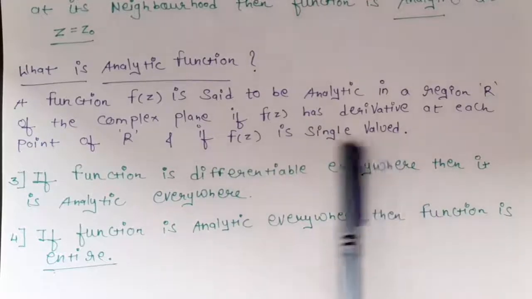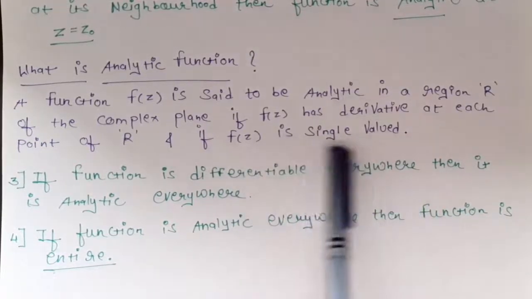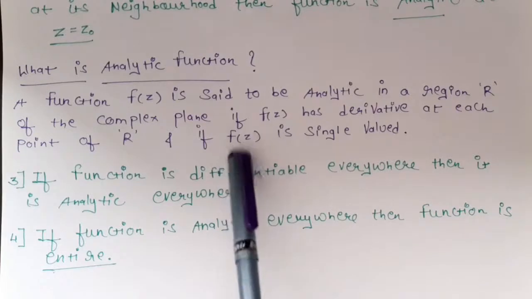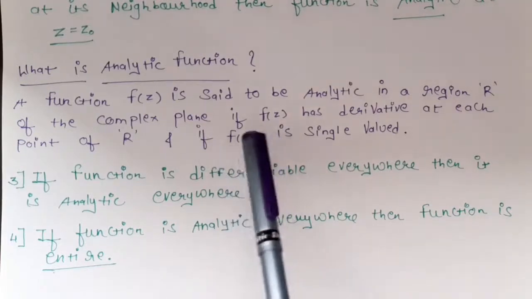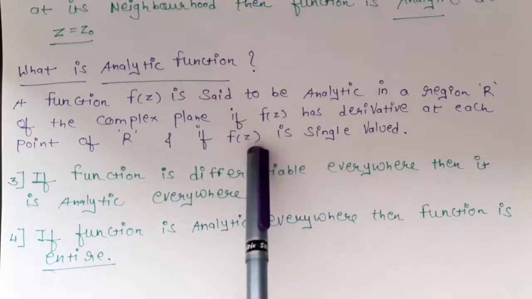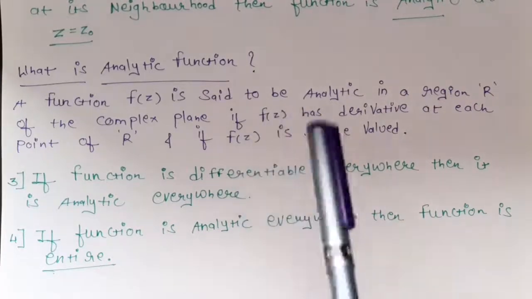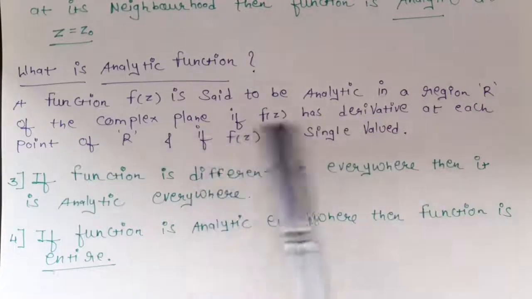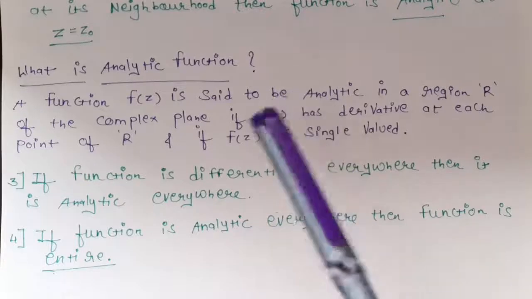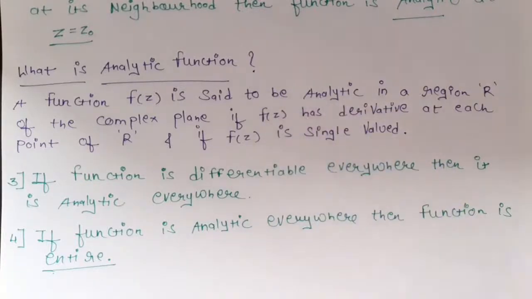Now what is the meaning of single valued function? That is, in a region of the complex plane, for every value of z, the function has its own unique value. For different values of z, the function f of z has its own unique value. No values of the function f of z are the same. Every value of the function f of z is different.